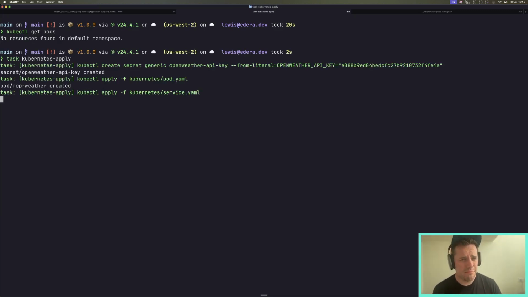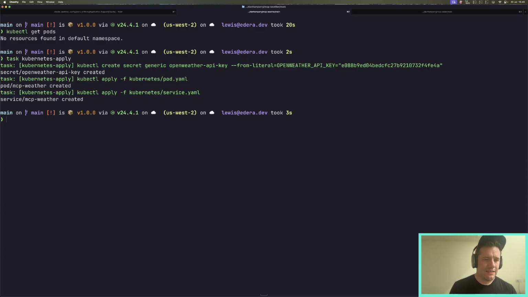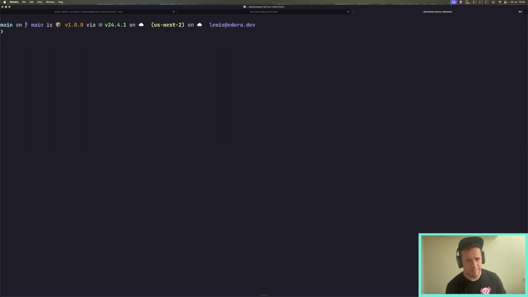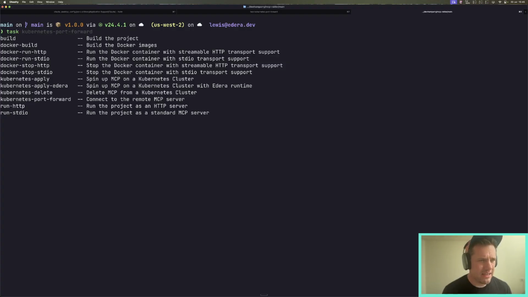So this is going to apply the Kubernetes configuration to run a pod and a service, and we've also got a task here to do a port forwarding. Again, this is a concept for a simple demo just to show some considerations that you should have when you're running an MCP. So here I'm in Radar, so I'm going to run task Kubernetes apply.